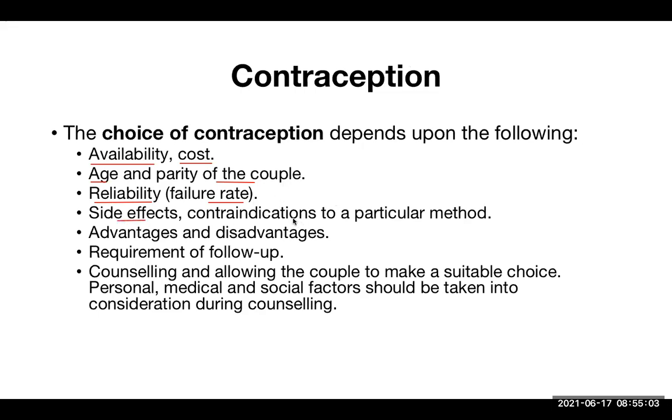Regarding the side effects and contraindications to a particular method, it really determines which type of contraception we choose or offer to them. The most important type here is the hormonal type of contraceptive. They are associated with a lot of side effects, and there are lots of contraindications also. Advantages and disadvantages, each of them we need to explain. Requirement of follow-up is necessary, again, when we use hormonal contraceptive or other hormonal type of method. Extensive counseling is done and we allow the couple to make a suitable choice.